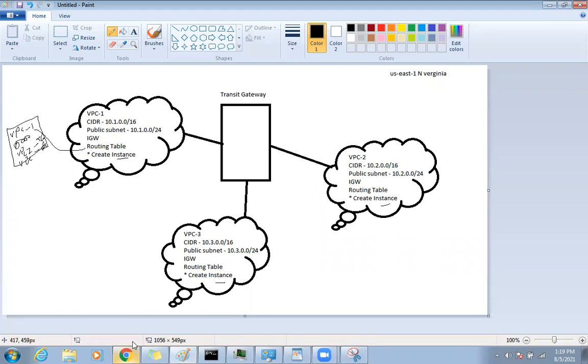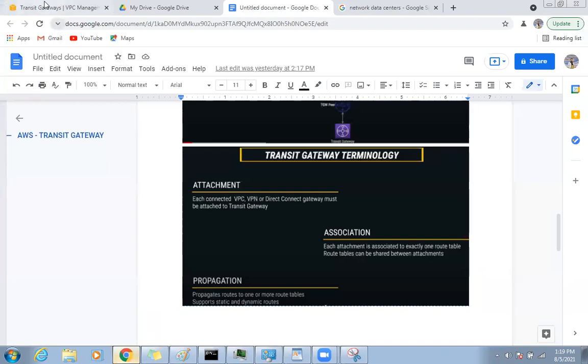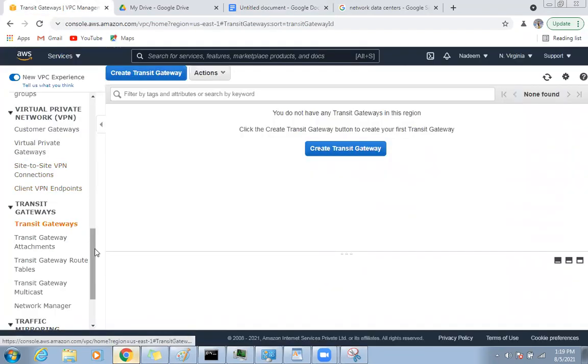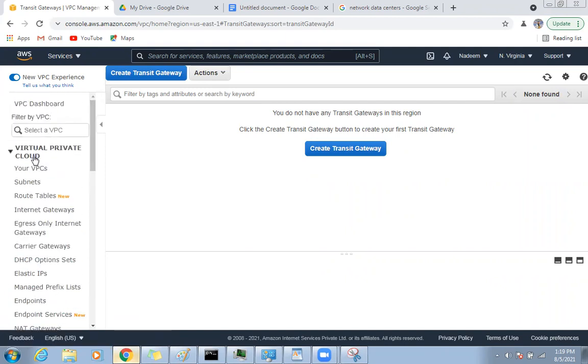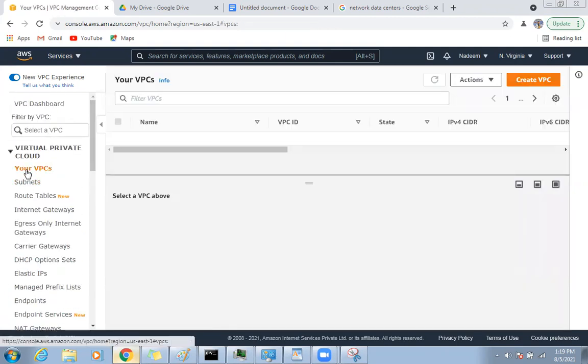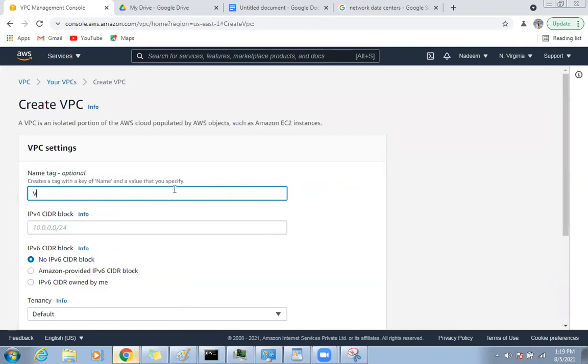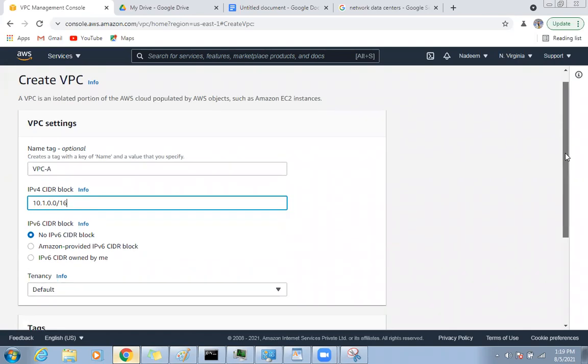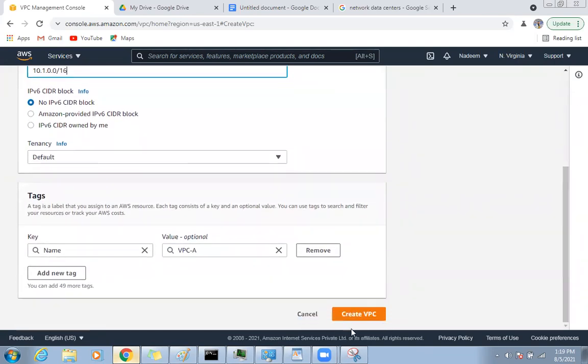VPC1, VPC2, VPC3. So let's go to your VPC. Here, see, there is a default VPC, and we are not going to touch that. I'm going to create a new VPC. First, I will name it VPC A, with CIDR 10.1.0.0/16. Go down, tags and all, let them be as they are.